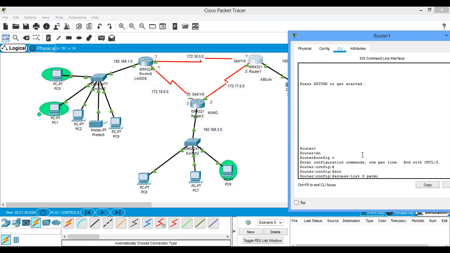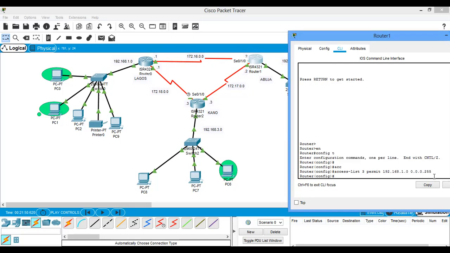I want to permit the network in Lagos, which is 192.168.1.0, and the wildcard mask of that network is 0.0.0.255. That is, I'm filtering a network. You know that this is a network address, so this is the wildcard mask of it.